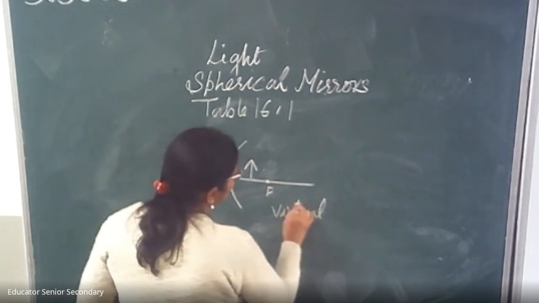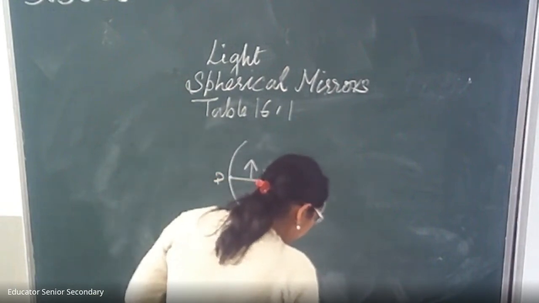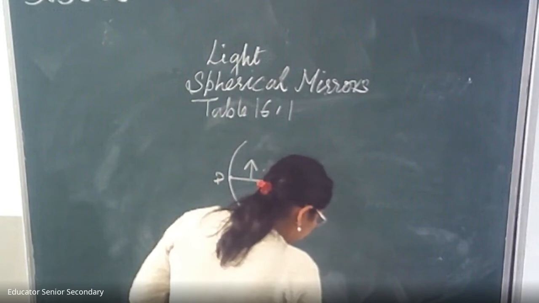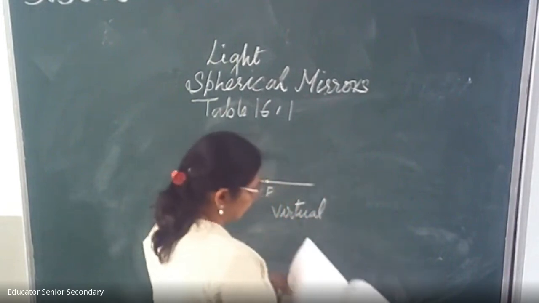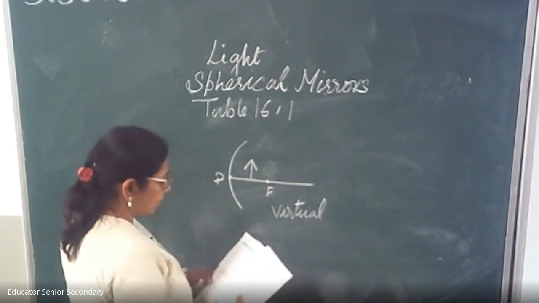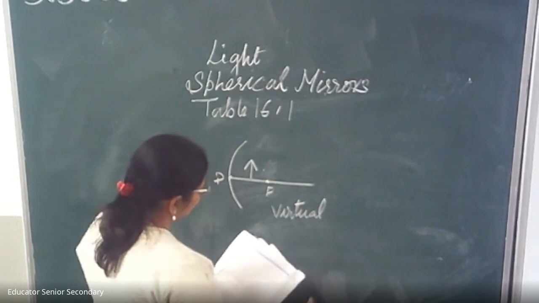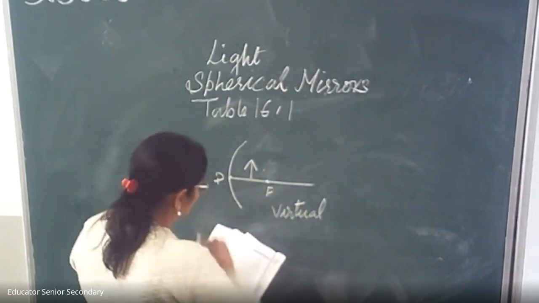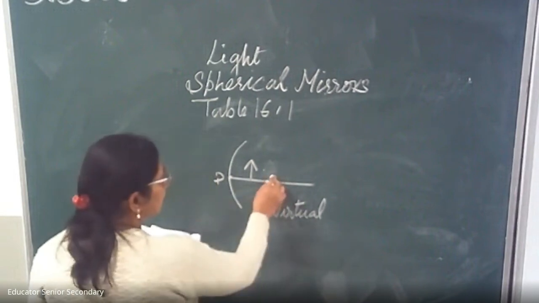The image is virtual when the object is between F and P, and real in any other position.